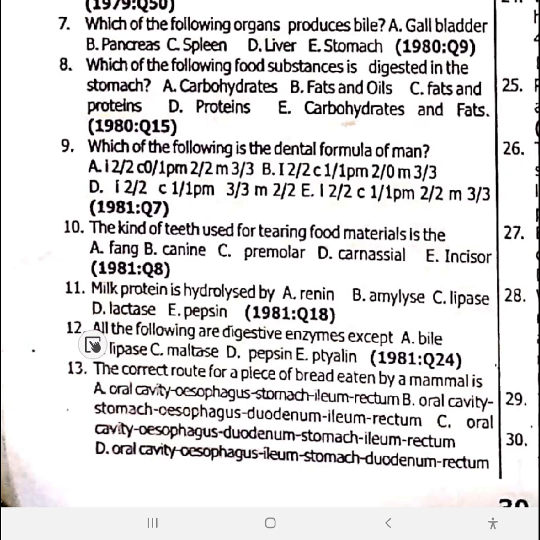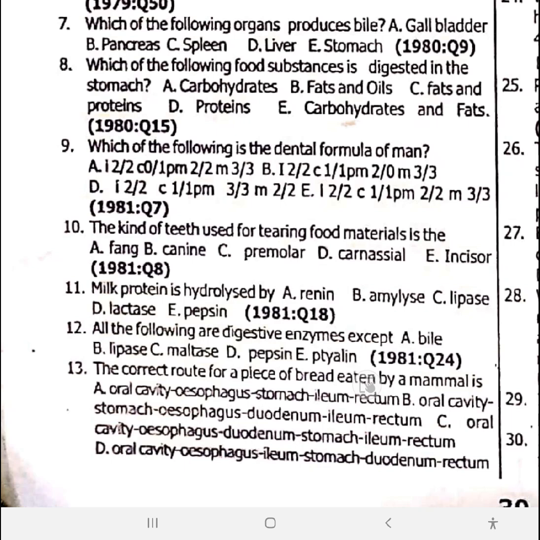Option E. 12. All the following are digestive enzymes except, bile is not a digestive enzyme. Let's take down the function of bile. Bile is alkaline and it's bitter. It helps to neutralize acidity of chyme. Hence, it helps to stop the function of renin and pepsin from the stomach. Next, it provides an enabling pH atmosphere for pancreatic juice.